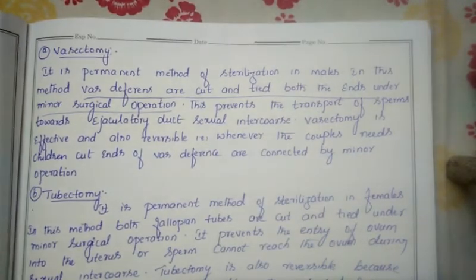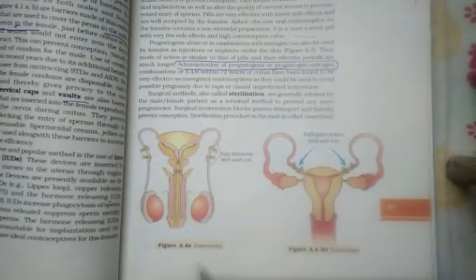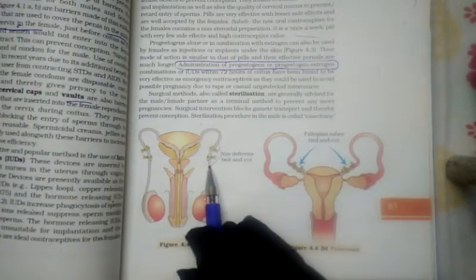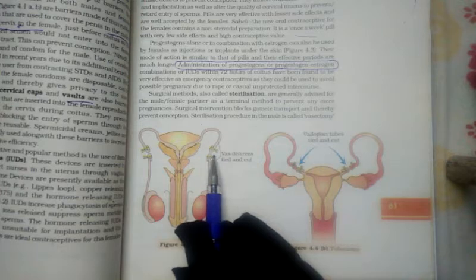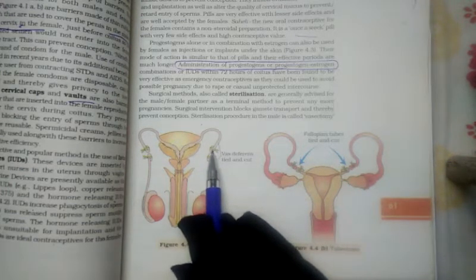It has been given on page number 61. This is the diagram for vasectomy. This is the vas deferens. In this method, due to the surgical operation, they will cut the end of this vas deferens and tie it like this.